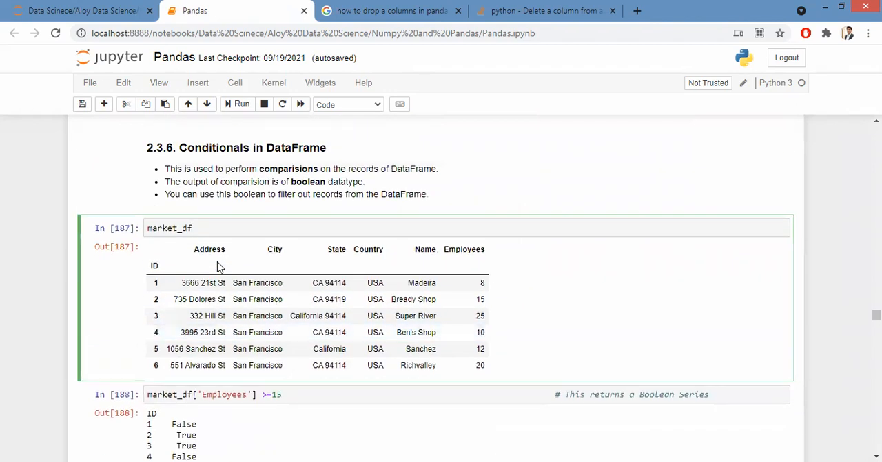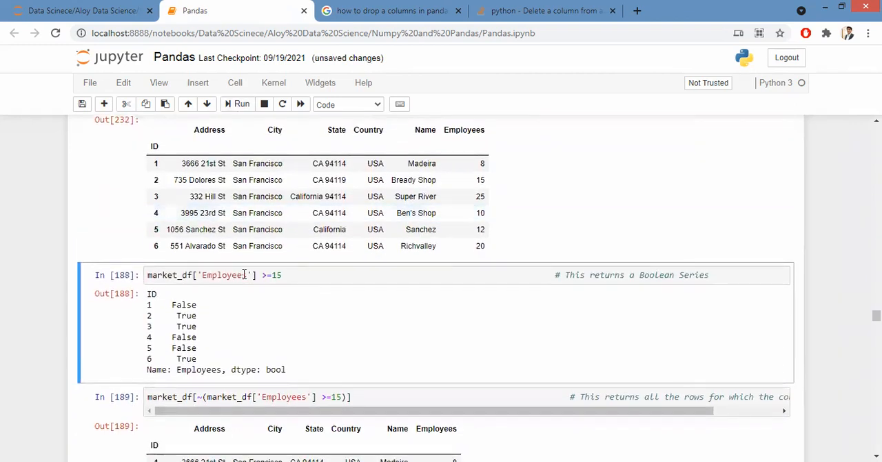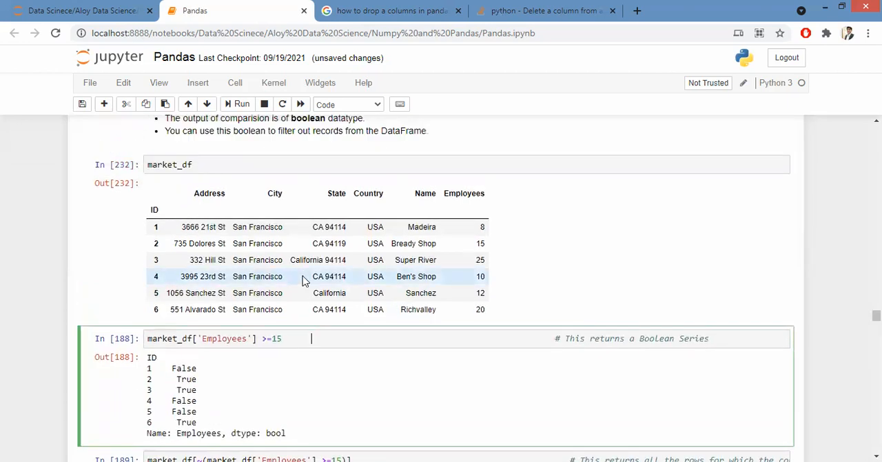I spoke to you regarding the conditions in data frame, correct? Through NumPy broadcasting. Do you guys remember? Before the break, we spoke about it, Boolean data and all. Let's say that I have a data frame called market_df, where I have the details of all the shops located in different parts of California, San Francisco, California.